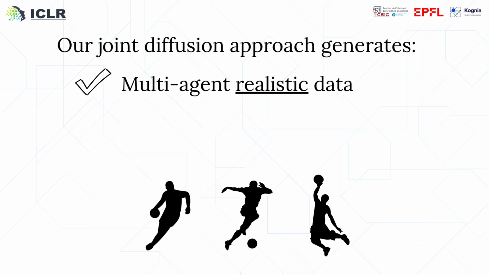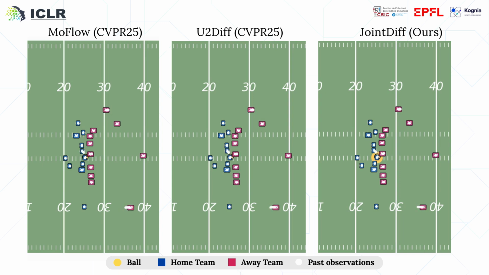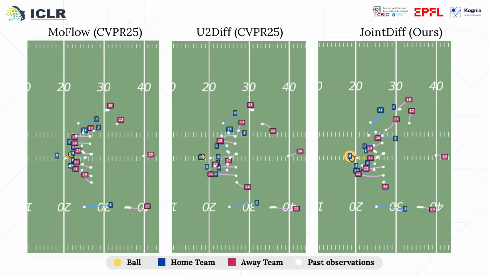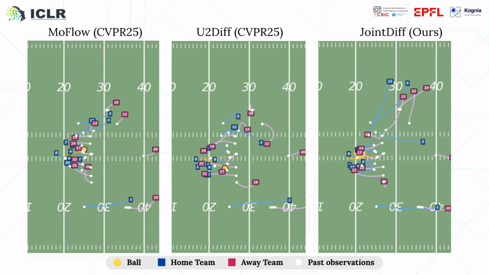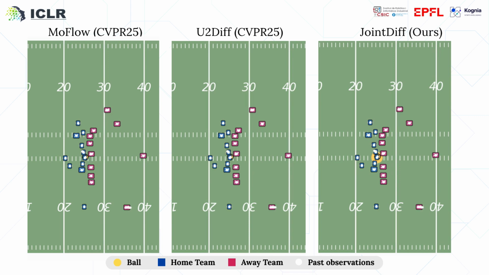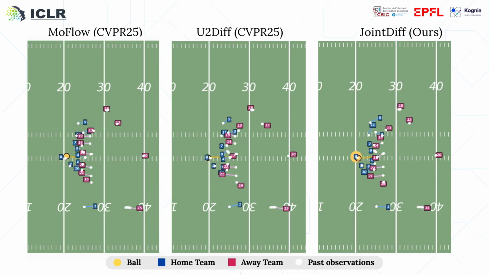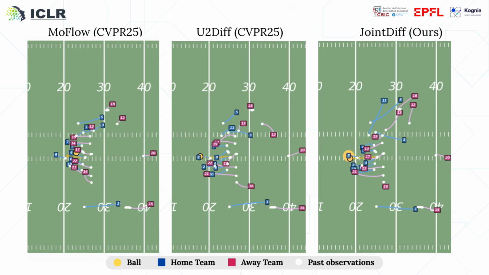So, what does our joint diffusion approach achieve? First, it generates multi-agent realistic data. Here is a qualitative comparison on NFL future generation. Given past observations shown in white, we compare MoFlow, U2Diff, and JointDiff. Notice how our method produces tighter, more coherent player formations and more plausible ball trajectories.